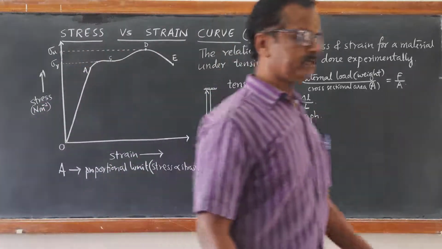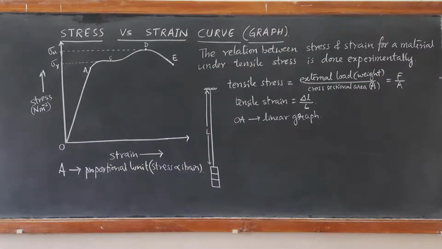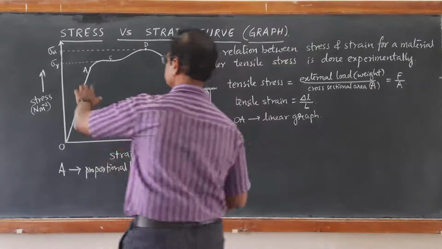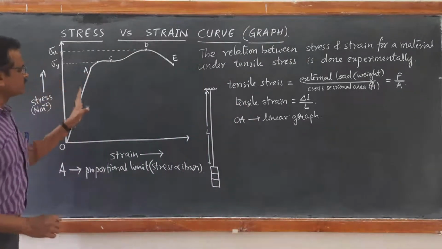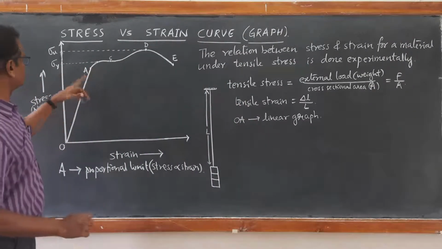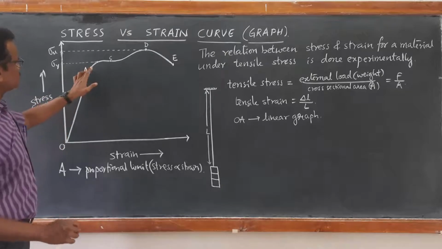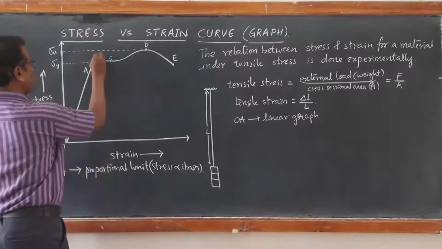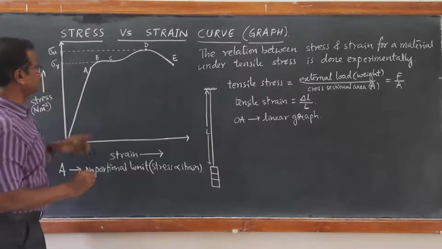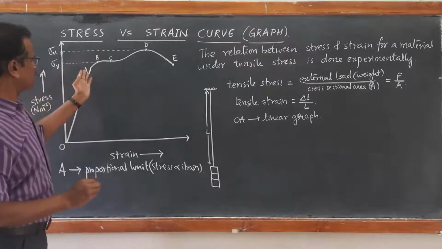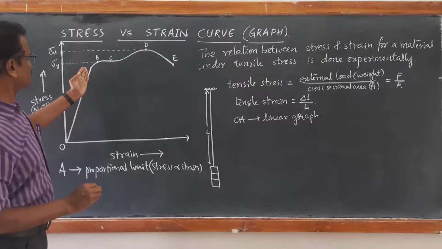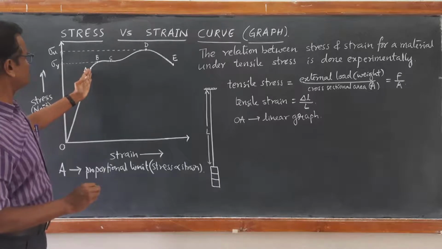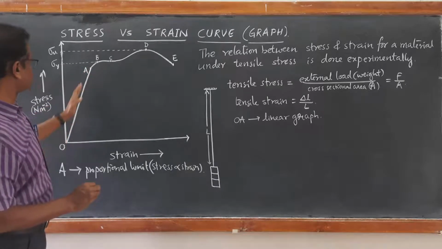After that, even if we increase the load from point A, when the external load is increased, there is further extension in the wire, up to point B. A very interesting thing takes place from A to B: the graph is no longer a straight line.